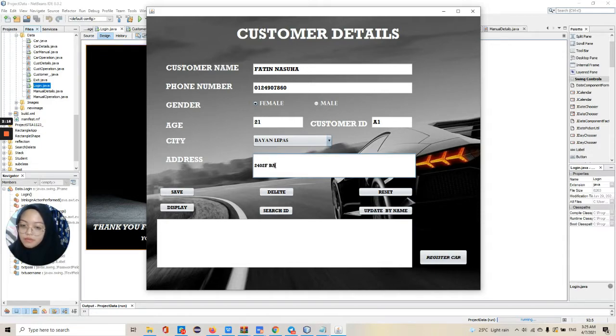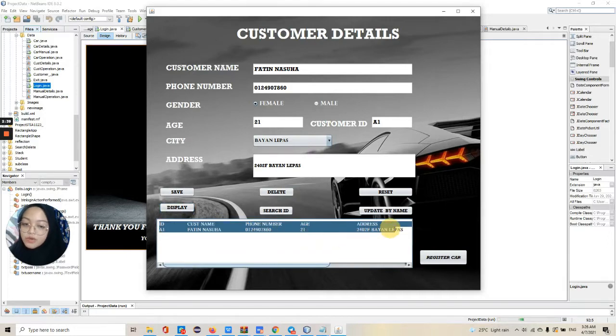Bayan Lepas. Then I will go to the save button and save these details. It will show my ID, my name, my phone, gender, and so on. So I will display. Here are the details of the customer, with the ID and customer name mentioned, so you can know the details of the customer here.